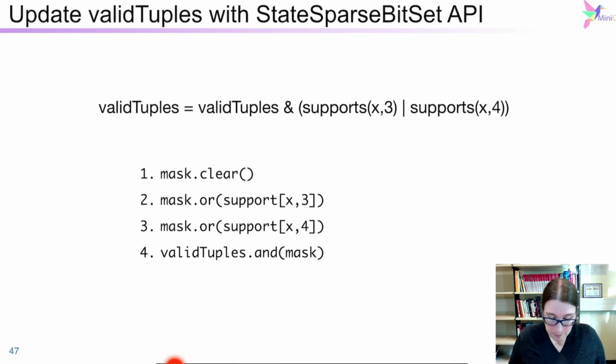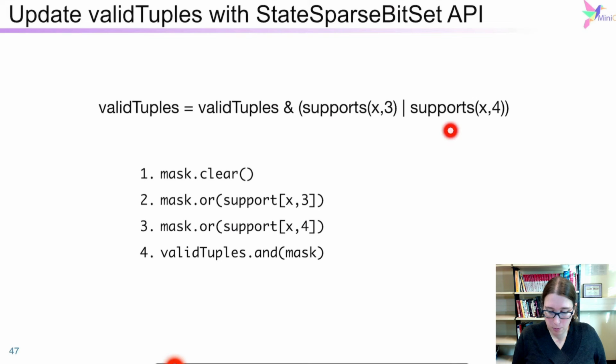So first the update. For the update, we needed to do the previous value of valid tuples, bitwise AND, the union, so the bitwise OR between all the supports for the remaining values. So first, we clear our temporary bitset. We unionize this empty bitset with the support for the first variable, then for the second one, and the union between two sets is the bitwise OR.